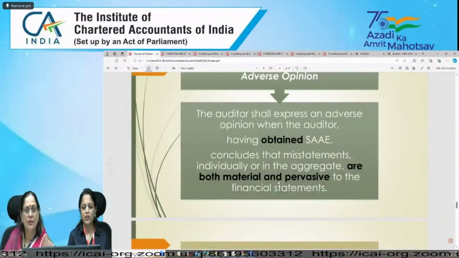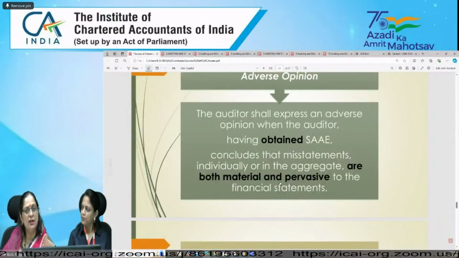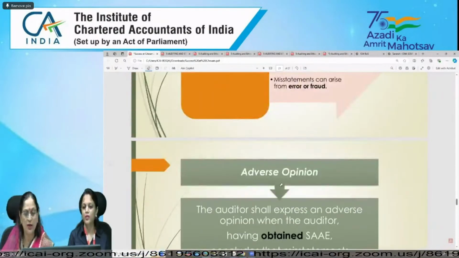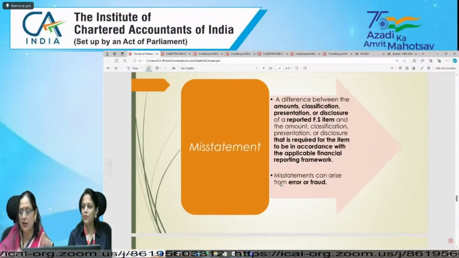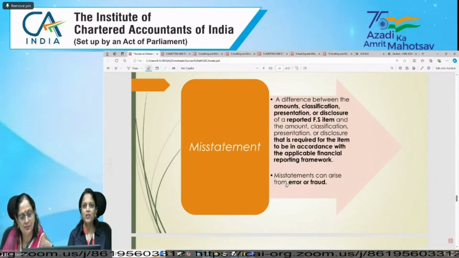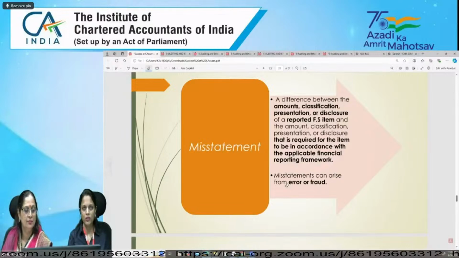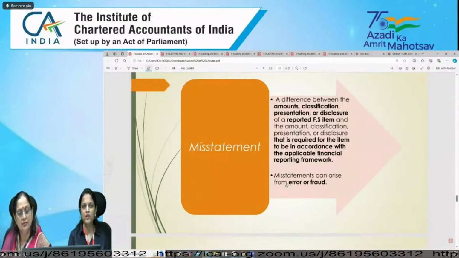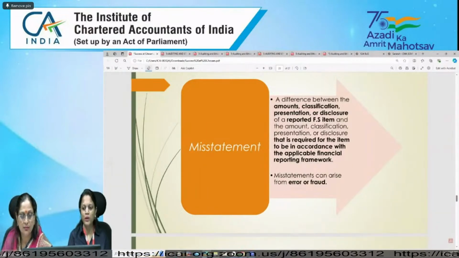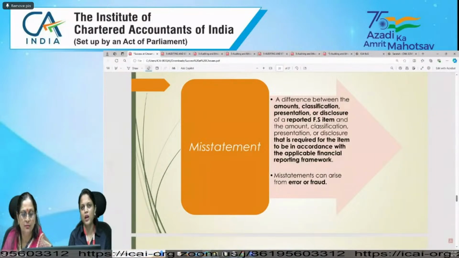there are... I hope you are all aware of the word misstatement. What is misstatement? Because pervasive we have already covered. Now, what is misstatement? Misstatement is a difference between the amounts, classification, presentation, or disclosure of financial statement items which are reported by the client, and what should be reported as per the applicable FRF.